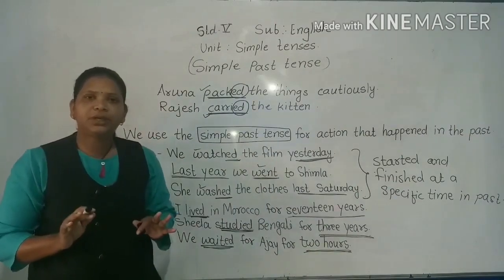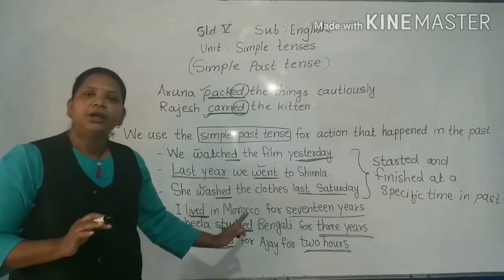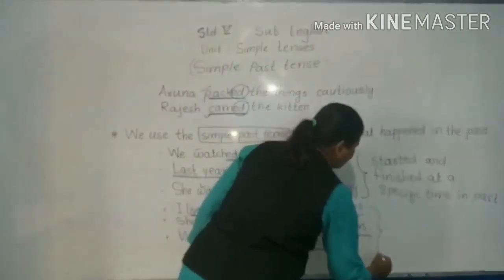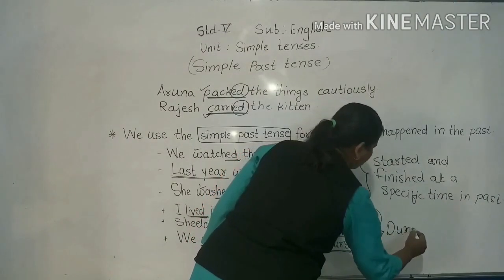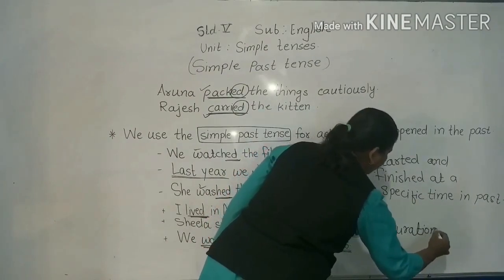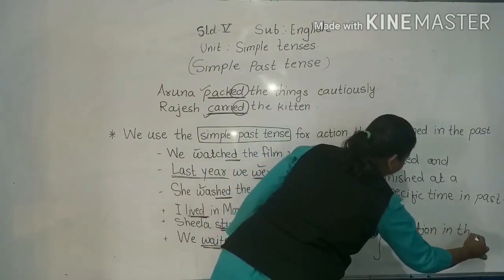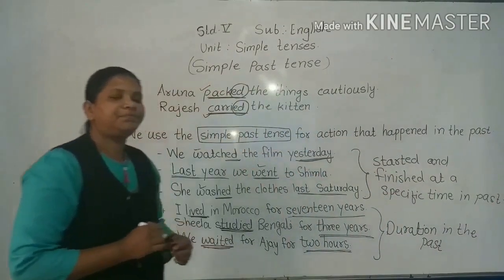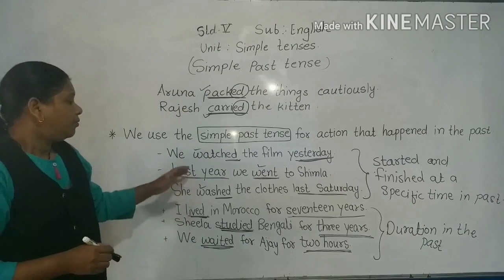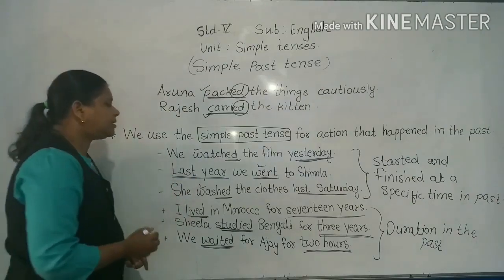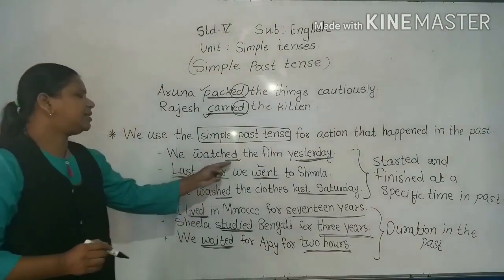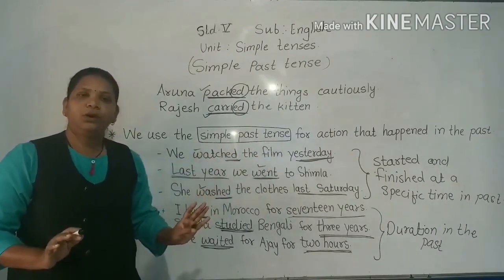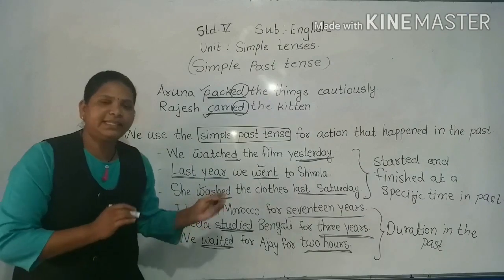So these sentences talk about the duration in the past. By these things we can understand that these sentences are of simple past tense. More examples we will see.